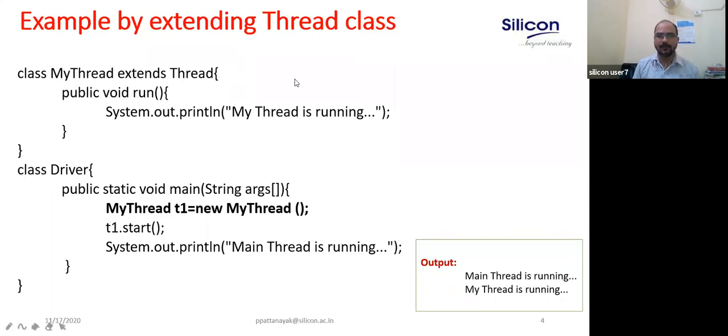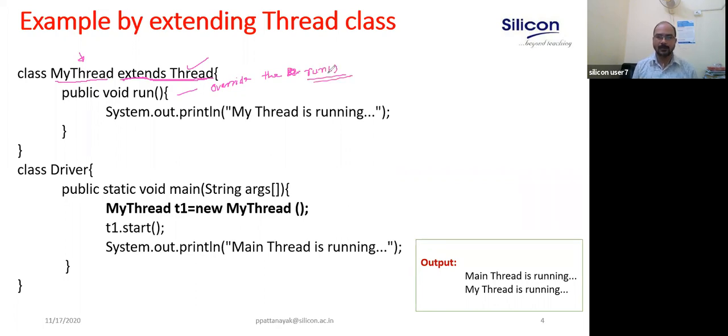To create a thread, you extend from the Thread class. Define a new class, and that should extend from the Thread class. Thread is a predefined class. Clear? And there you override the run method. This method needs to be overridden.